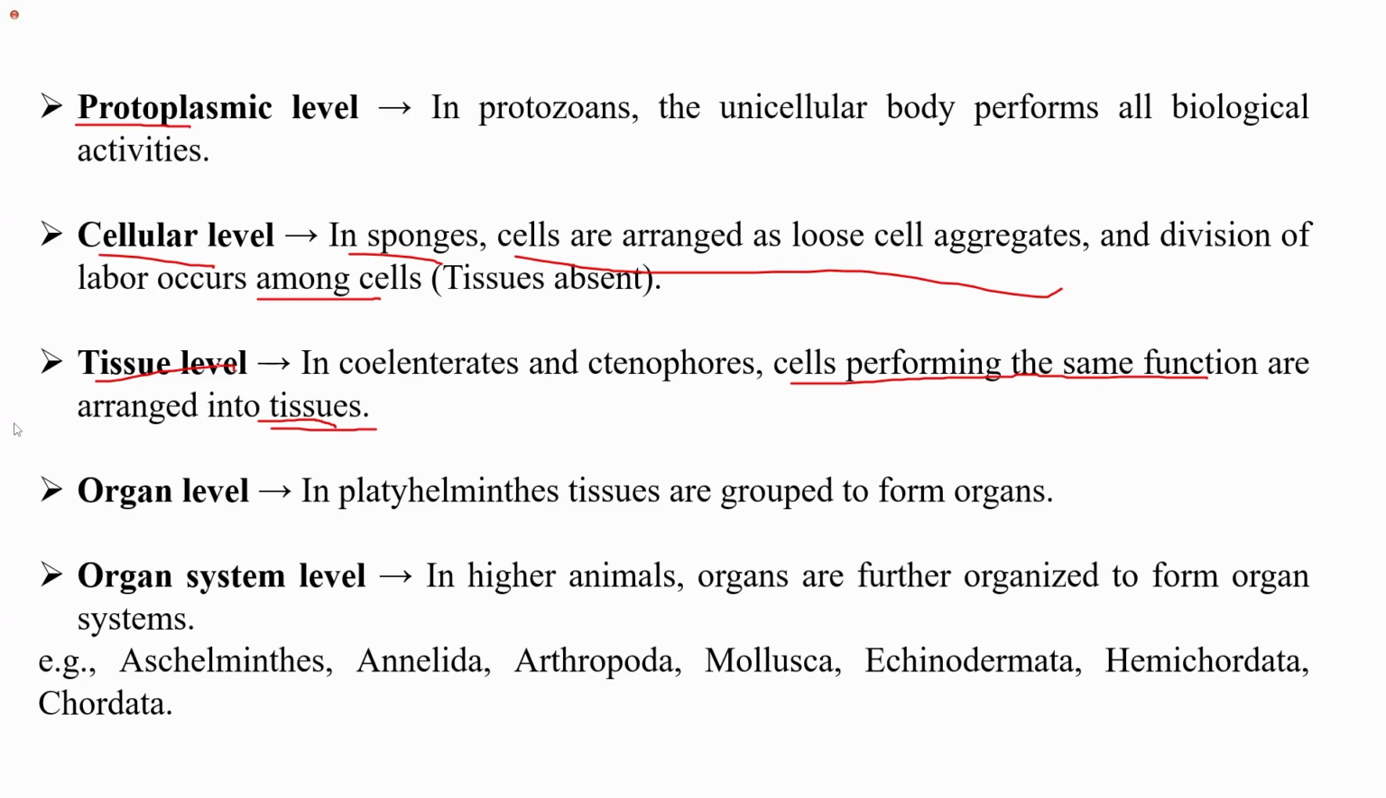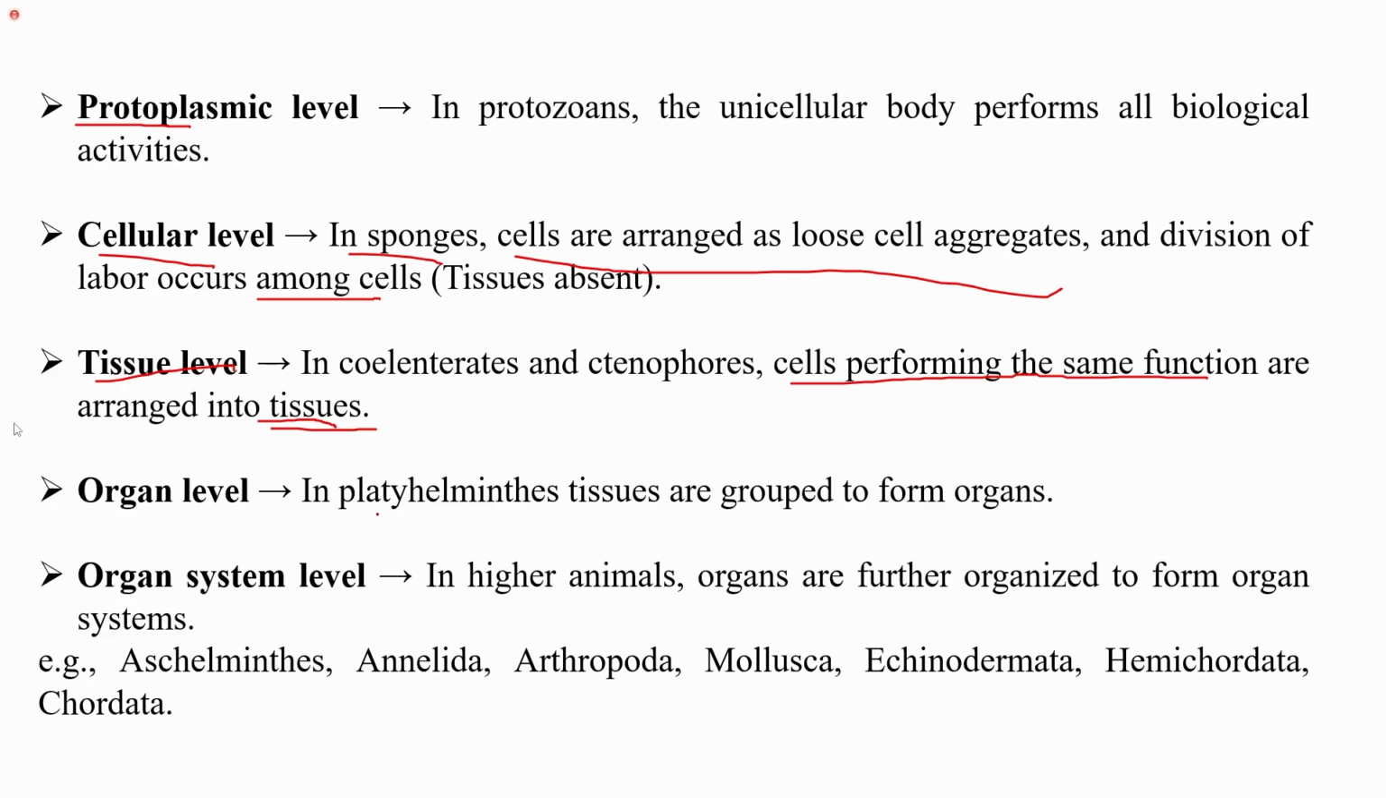So you don't need to worry about these things much now, because when we learn about these different groups one by one in detail, we will again discuss all these points there: how in sponges there is a cellular level of organization, how the division of labor is taking place at the cellular level, or how in coelenterates and ctenophores cells performing the same function are arranged into tissues.